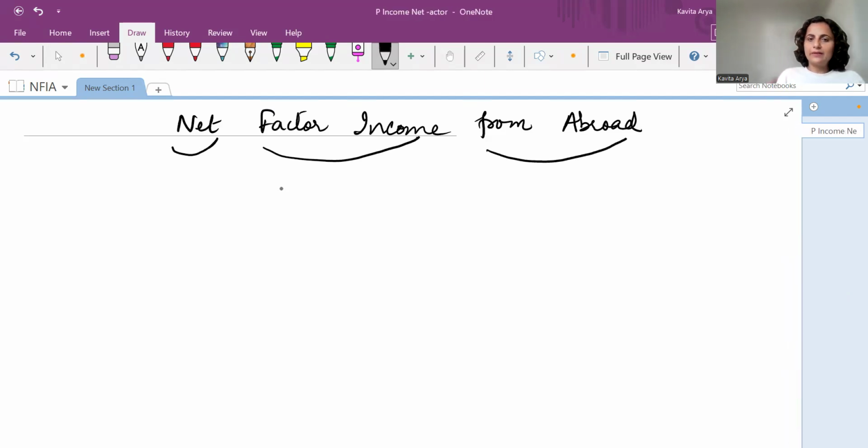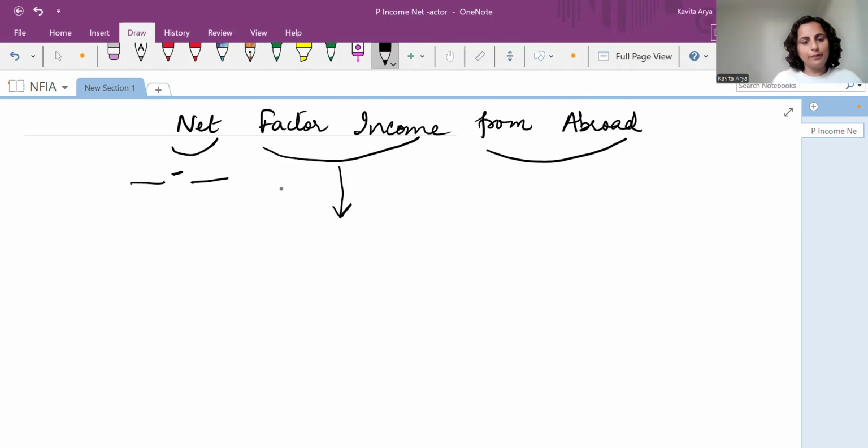As I told you in my previous video, net means something minus something. So we would be taking the net value after considering two components, right? Then we have to talk about the factor income. Factor income means the earned income, the bilateral income, where there is one give and one take, right?